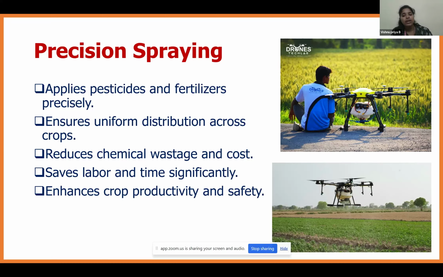It enhances the crop productivity and safety to the farmers. Many of the pesticides or fertilizers are hazardous to humans. They will be getting certain respiratory issues while spraying the fertilizers or herbicide. The farmers get affected by lung diseases, so that will be reduced. So these are the major activities done using the drone for spraying.